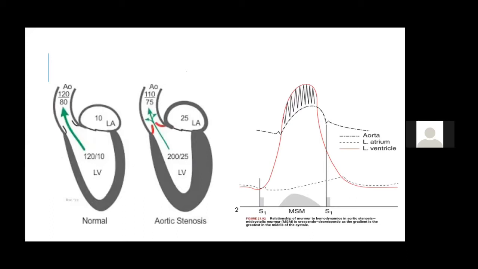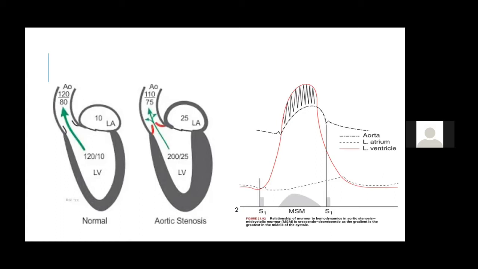In a patient with aortic stenosis, LV pressure becomes very high. It goes up to 200. Aortic pressure is much lower, around 100 to 110. That is why you get a gradient, and that is why you get a murmur.